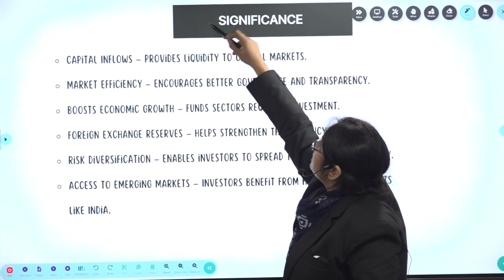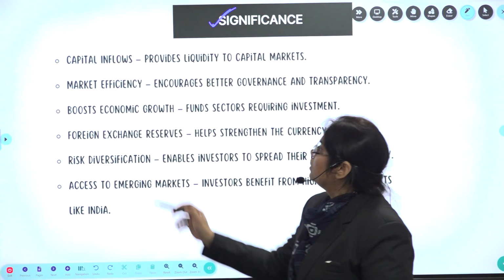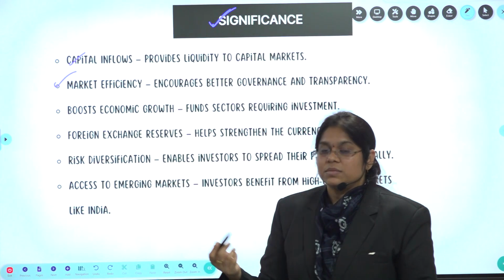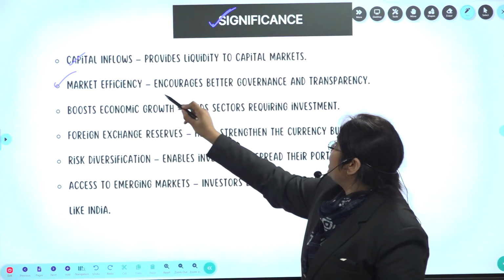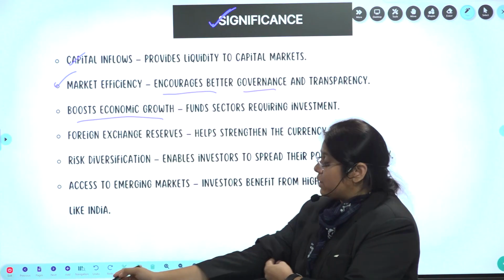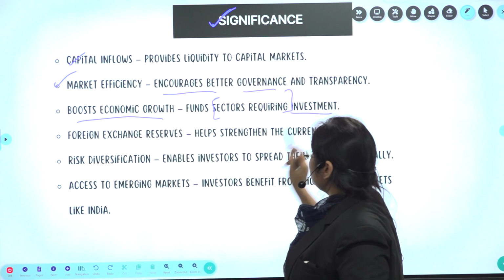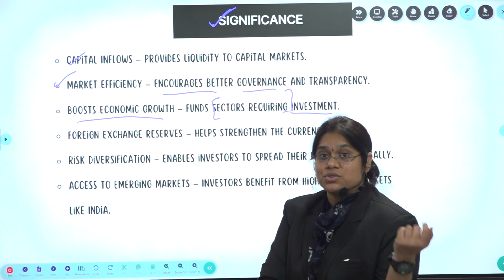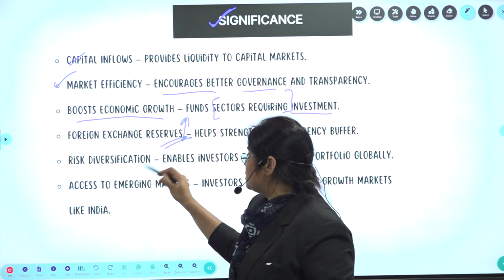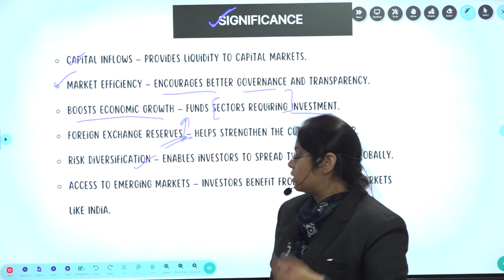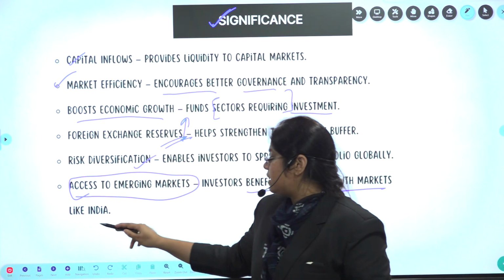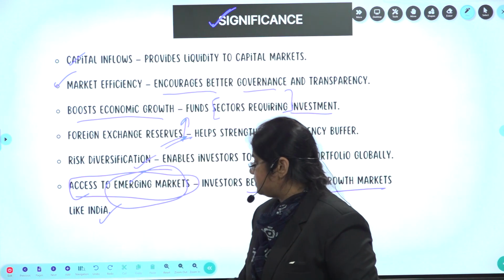Next, significance of FPI, capital inflows will be there, okay. Capital inflows, market efficiency will increase, okay, as we are putting the money in the market, so it encourages better governance and transparency, and also boosts the economic growth where funds sector requiring investment, and also there will be an increase in the foreign exchange reserves, and also there is risk diversification, okay, as there is high liquidity, and access to the emerging market also. So investors benefit from high growth markets like India where we are emerging, okay.